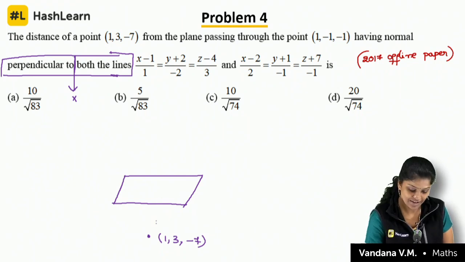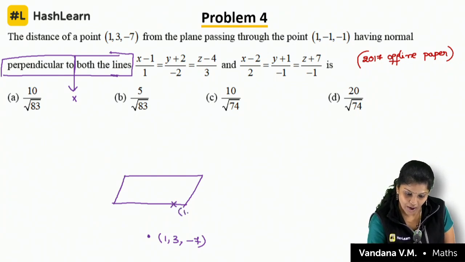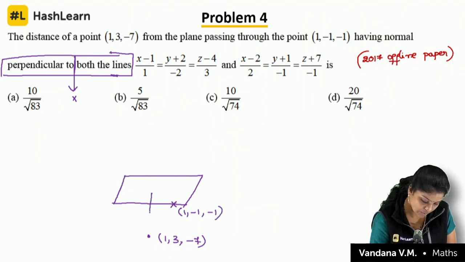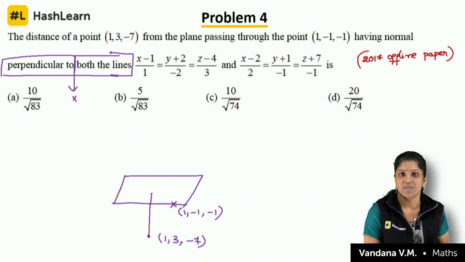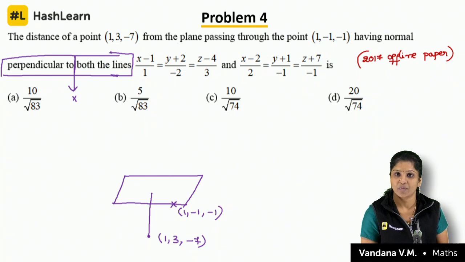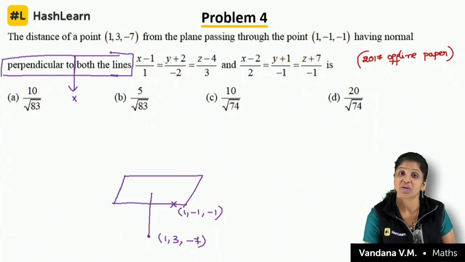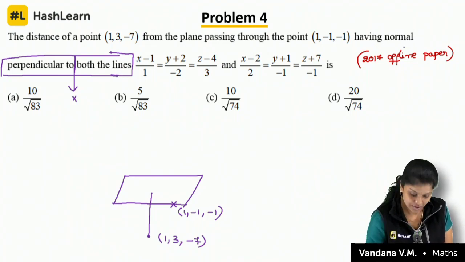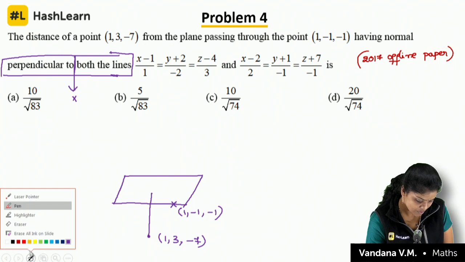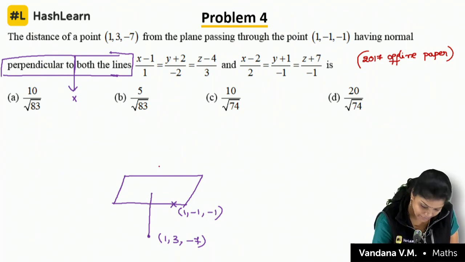And this plane is passing through 1, minus 1, minus 1. Now, I would like to find out the distance. What is the perpendicular distance? That is ax1 plus by1 plus cz1 plus d by root of a square plus b square plus c square, if I knew the plane equation. Here I do not know the plane equation. To find the plane equation, they gave some clues. What is that? Having normal. So look at here, how will you find the normal? Normal means which is perpendicular to it.